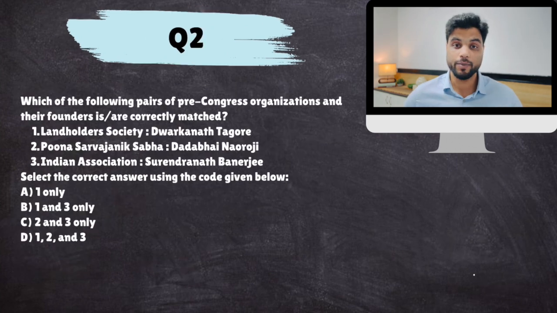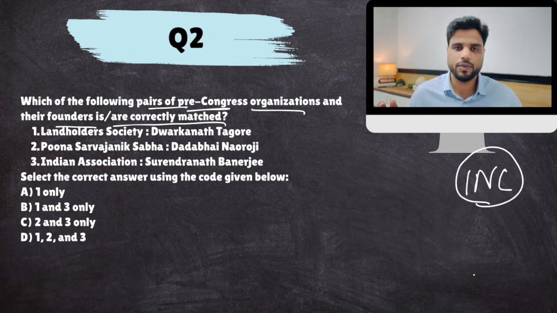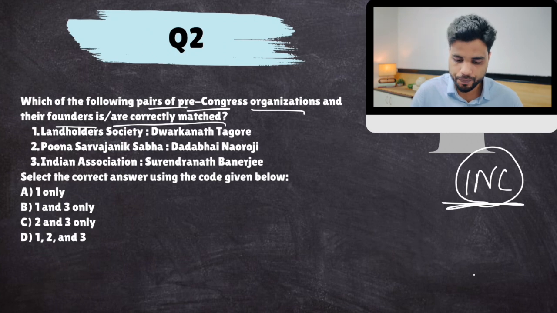Question number 2. Which of the following pairs of pre-Congress organizations and their founders are correctly matched? Now listen to me carefully. Even well before the Indian National Congress, there were many attempts made by nationalist Indians to create organizations where they could put forward their political ideas. So these are pre-Congress organizations. After the Indian National Congress, it was the biggest organization. Now, what are these pre-Congress organizations?